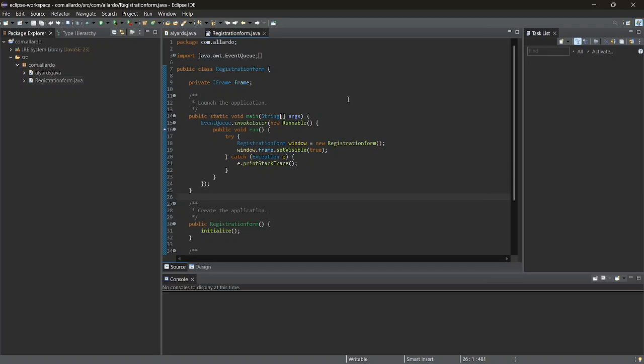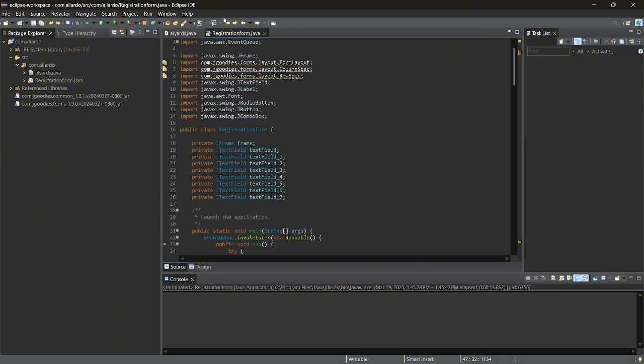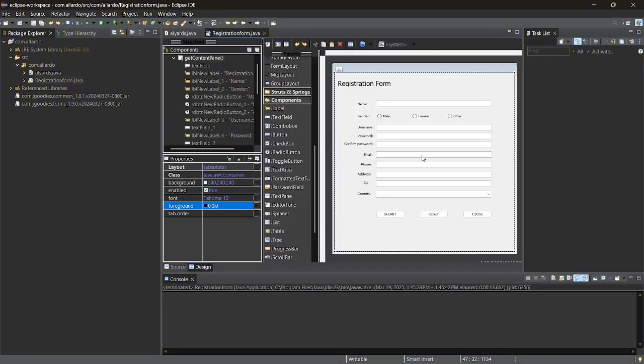This might take a while, so I'm going to be cutting this. Okay, since we are finished coding and designing, this is our design. We added some name, gender, username, password, confirm password, email, phone, address, zip, country, and then the buttons. I can select this, but I don't put the selectives.